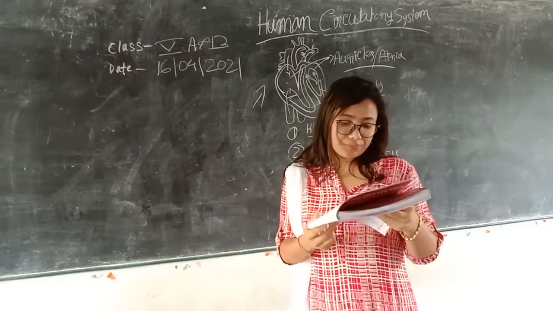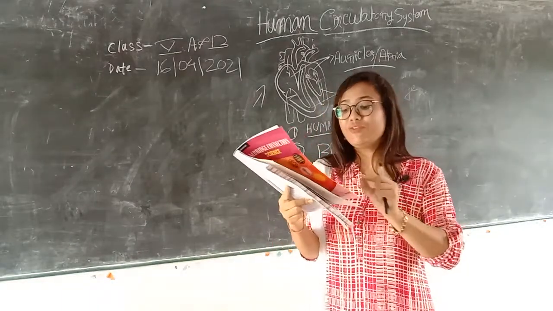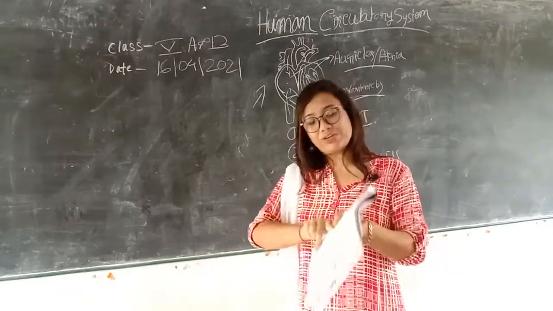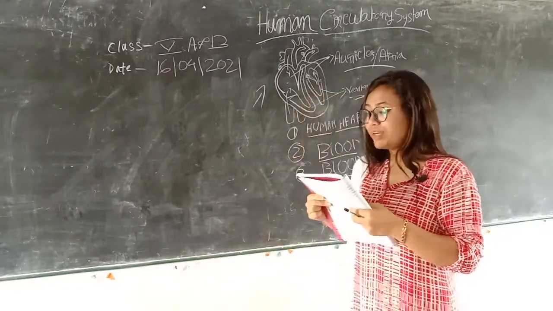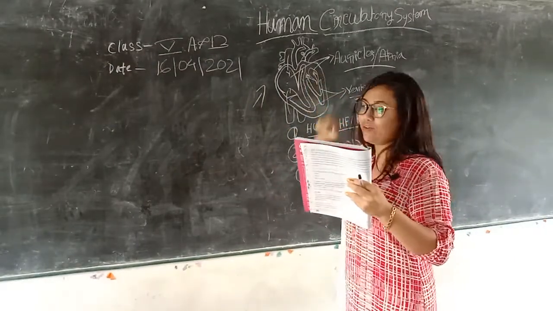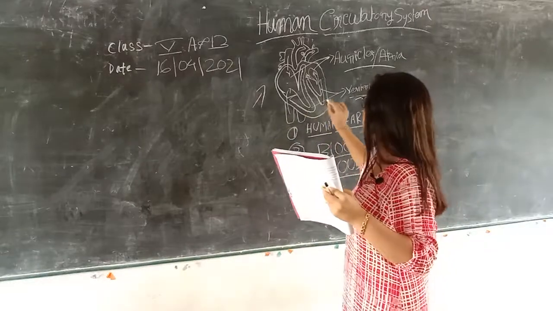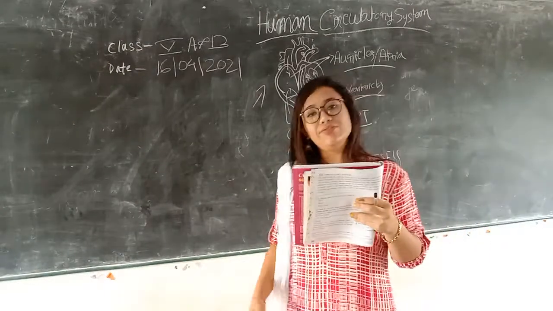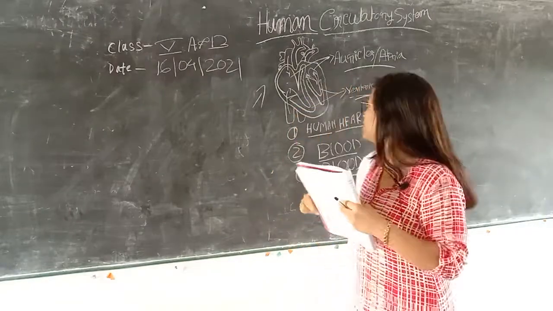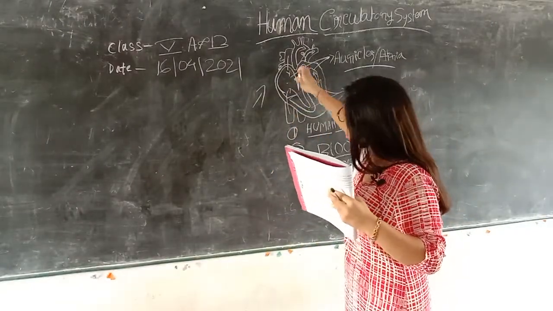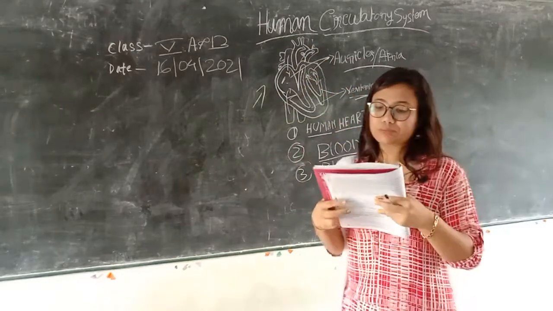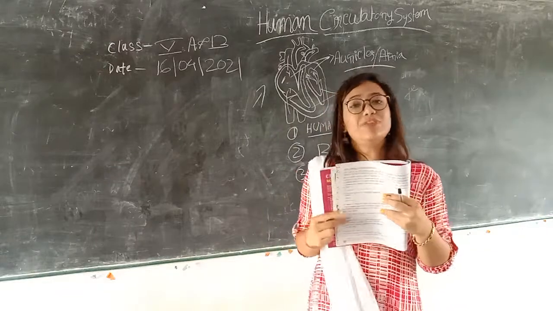Auricles or atria: in singular form we call it the atrium, and in plural it is atria. The two upper chambers are called the left atrium and right atrium. The two lower chambers are called the left and right ventricle. The right auricle, this part, receives the blood from the different parts of the body.